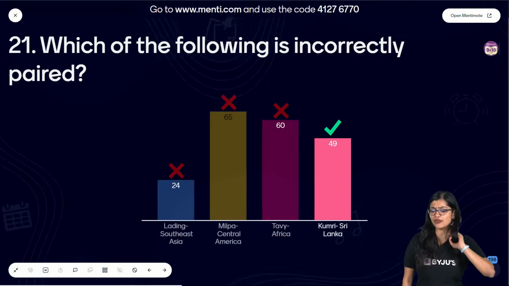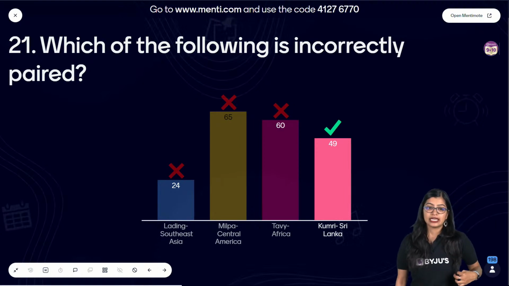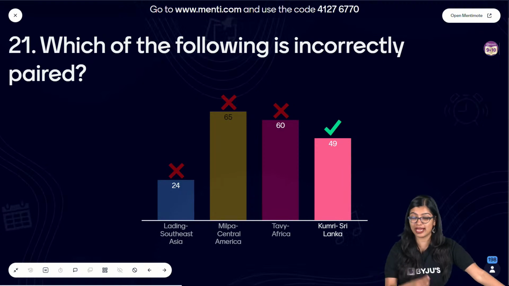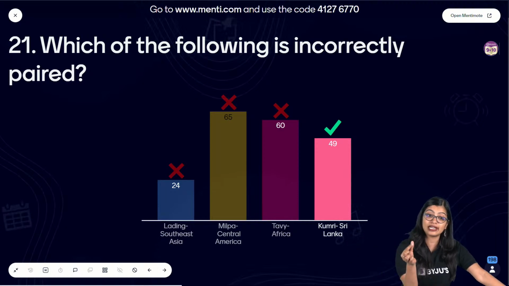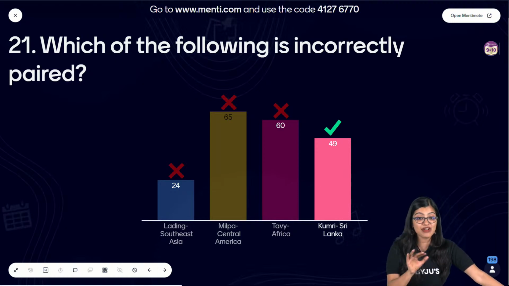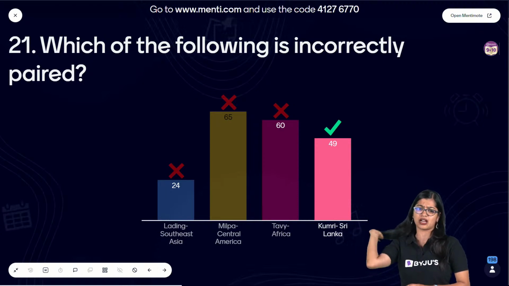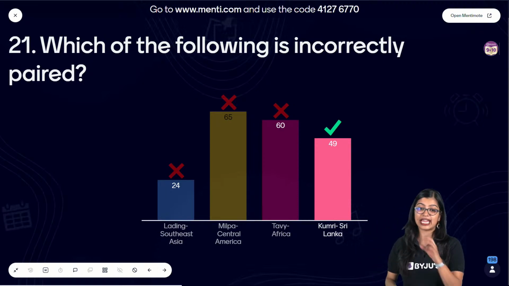Everybody, but I can see most of you got confused here. See, in this case, if you look at larding, milpa, tavi, these are all ways in which you talk about shifting agriculture or shifting cultivation, different terminologies which are used. Now, kumri is in India, exactly, Shravya. Kumri is what we call it in India. But in Sri Lanka, we don't say kumri. It is chena, exactly. It's actually chena in Sri Lanka. So kumri in this case is incorrect and it is incorrectly paired.